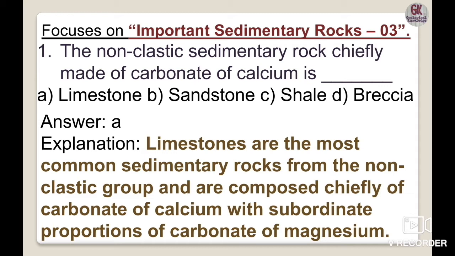Limestones are the most common sedimentary rocks formed from the non-clastic group and are composed chiefly of carbonate of calcium, or calcium carbonate, with a subordinate proportion of carbonate of magnesium. Some magnesium content can also be present. If the magnesium content is more than the calcite component, then it is called dolomite. But if calcium carbonate is more and carbonate of magnesium is less, then it will be called limestone. So the correct option here is option A.